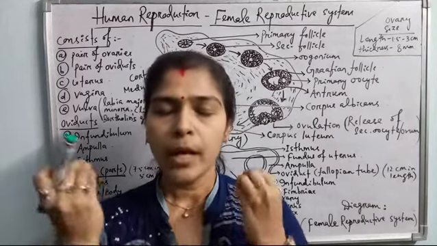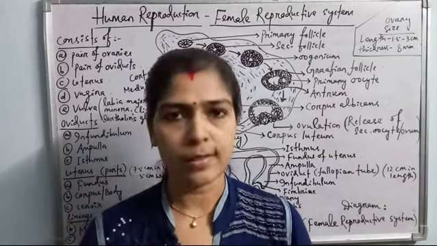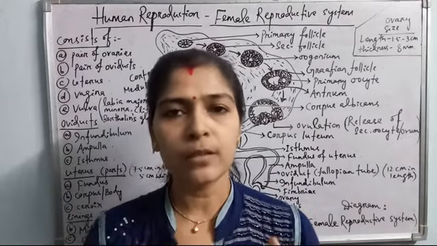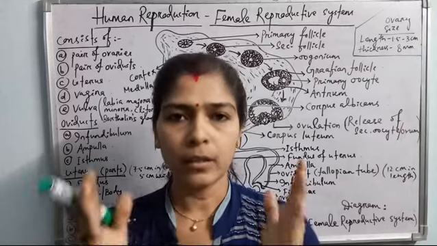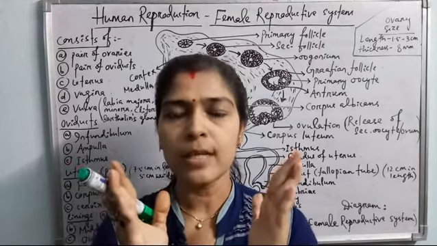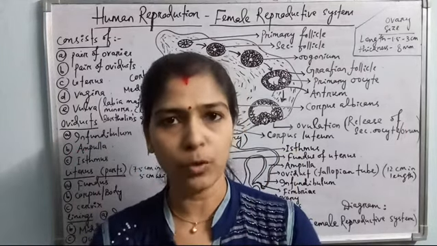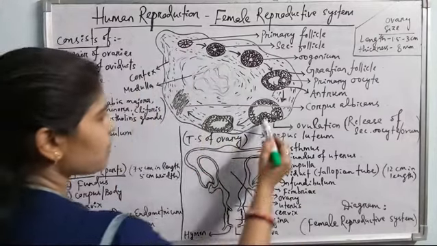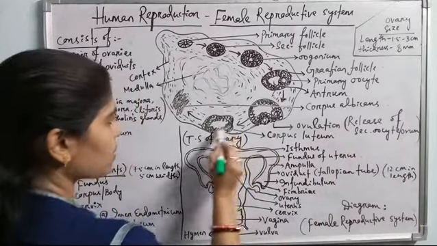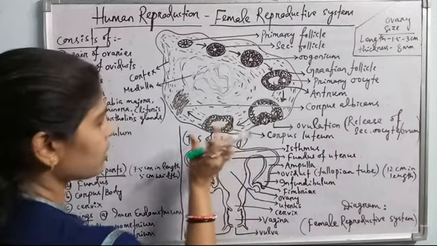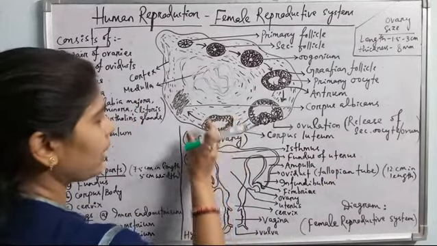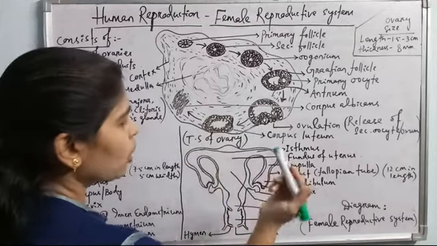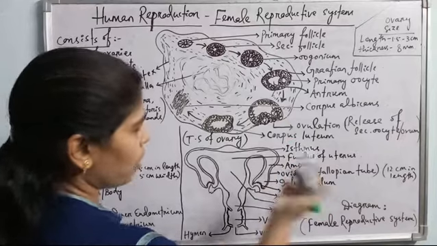The baby, meaning the embryo, attaches to the wall of uterus. Okay, so the wall of uterus should be very thick to bear the weight of the embryo. And the inner wall of uterus is thickened by the progesterone hormone only. And the progesterone hormone is produced by corpus luteum. Means after ovulation, the follicle now acts as a yellow mass of gland, and this gland is called corpus luteum, which produces the hormone progesterone.